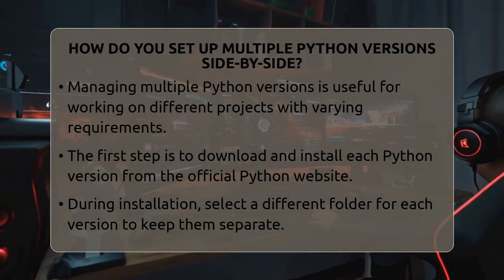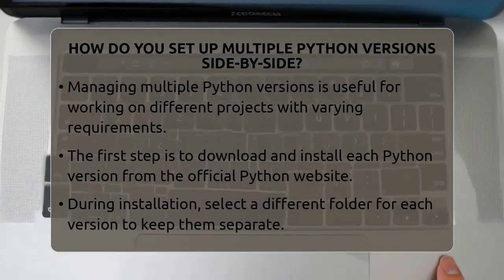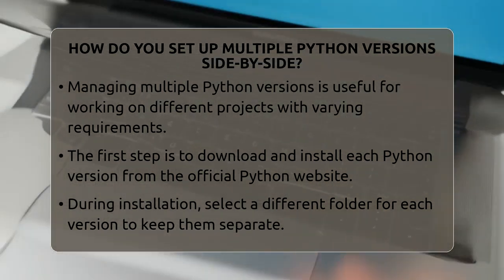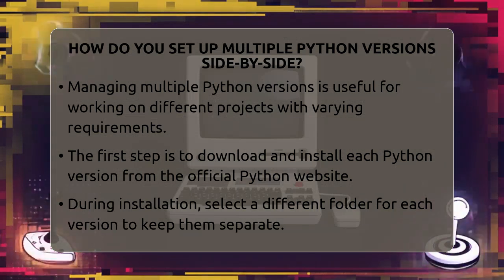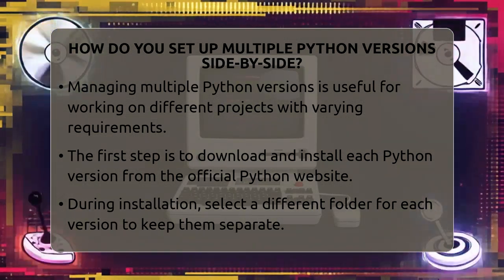How do you set up multiple Python versions side by side? Imagine working on two different projects that need different versions of Python. How do you keep them separate without causing chaos on your computer? That's what we're going to figure out today.